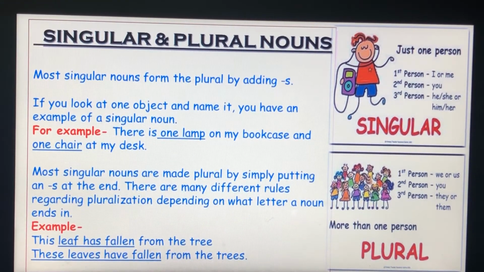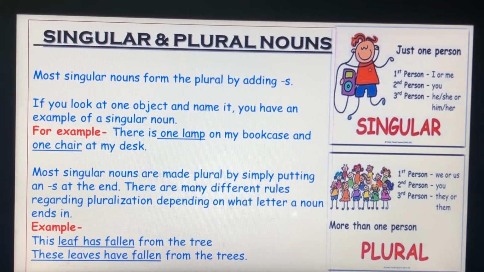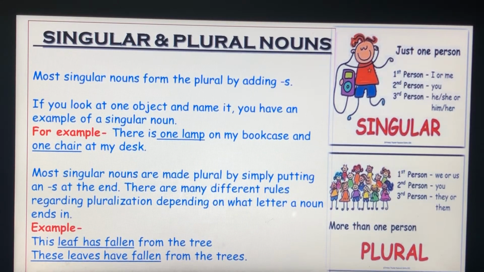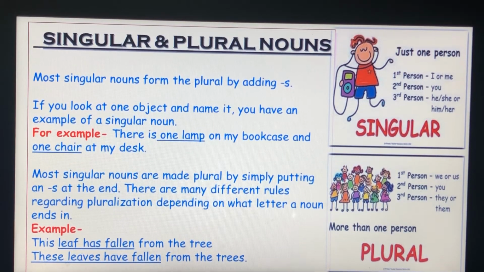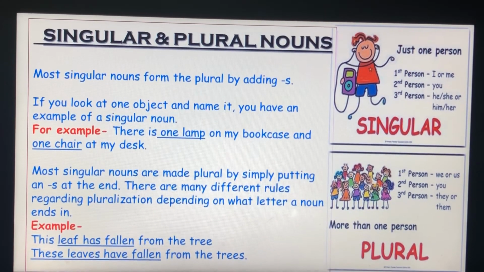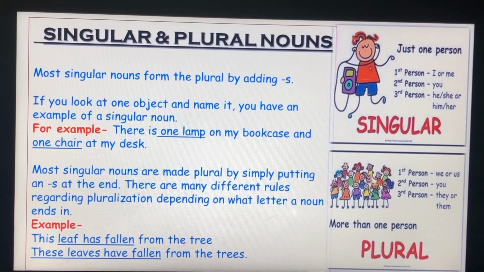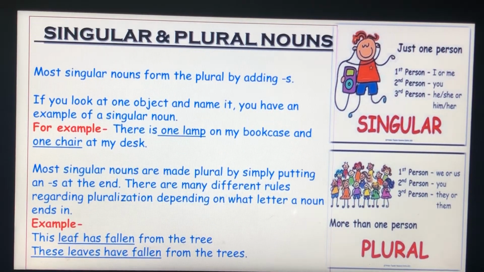A plural noun names more than one person, place, thing or idea. When you talk about more than one of anything, you are using plural nouns. Example: this leaf has fallen from the tree. In this sentence, the subject is leaf, the object is tree.